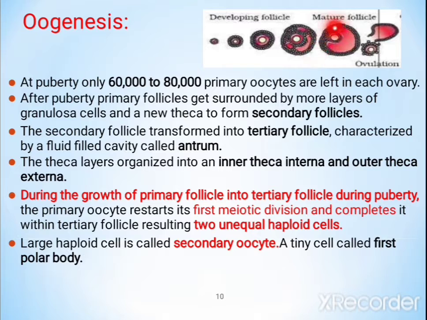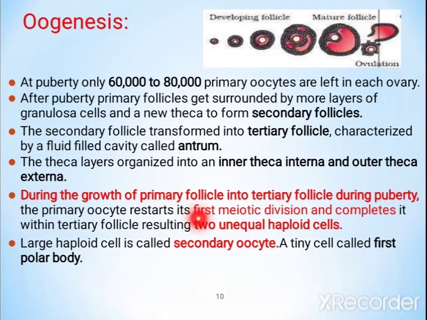The mature tertiary follicle is characterized by a fluid filled cavity. Can you see here, that is called the antrum. The theca layers are organized into the inner theca interna and the outer theca externa.